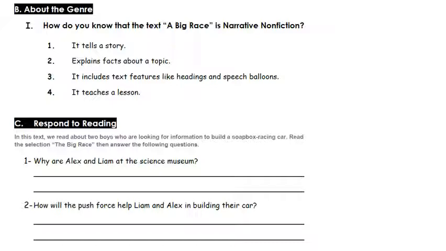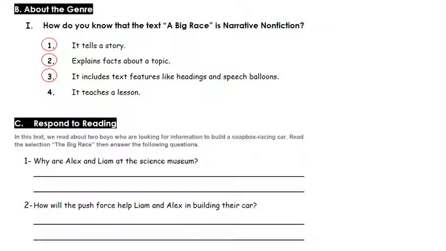First of all, when we say narrative, we mean a story. So number 1 is true. It tells a story. It is non-fiction. By non-fiction we mean it is real, so it gives facts. Then number 2 is true. Also, when we say narrative non-fiction, we find headings and speech balloons. So number 3 is true. It teaches a lesson? No, we do not learn a lesson from a narrative non-fiction text.